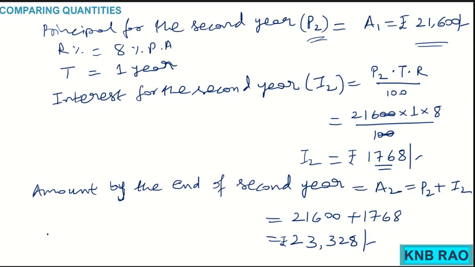Suppose it had been calculated at simple interest, what we used to do is multiply 20,000 with 2 years and the rate of interest 8 by 100.